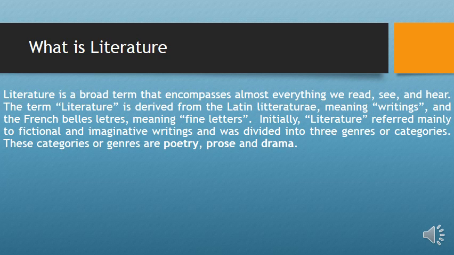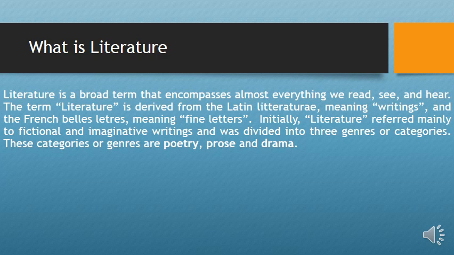Literature refers mainly to fictional and imaginative writings, which is divided into 3 genres or categories, that is poetry, prose, and drama. There is a distinction between literature that starts with an uppercase L and literature written with a lowercase l.